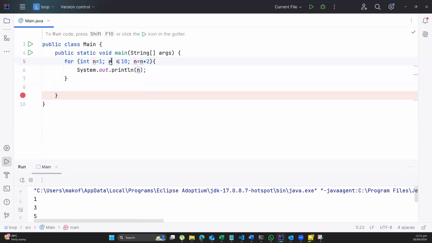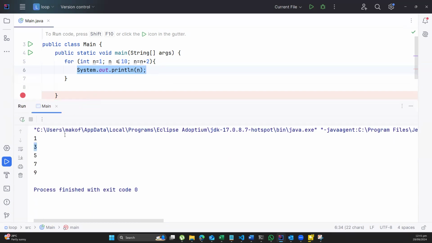Then it will come up here. It will check n plus 2. n is 1 plus 2 will give me 3. So is 3 less than 10? It is. Therefore, I will go and print out what I have in n, and what I have in n is 3. So you can see that over here in my code, it is printing out 3.